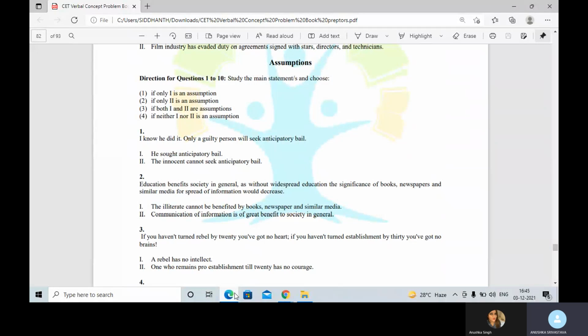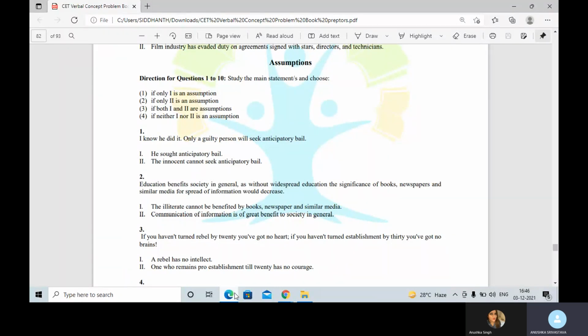Second is an extreme statement when it says the innocent cannot seek anticipatory bail. So in a context where the statement becomes an extreme statement, we do not consider it to be an assumption. Assumptions are never extreme. So second is not my answer. Only the first one is my answer. So 1 only. Second says education benefits society in general, as without widespread education, the significance of books, newspapers, and